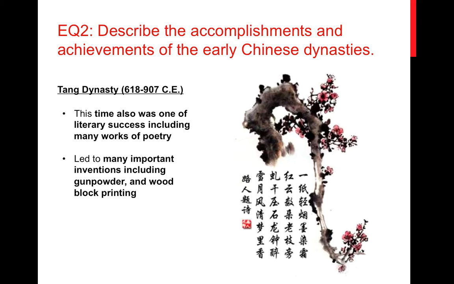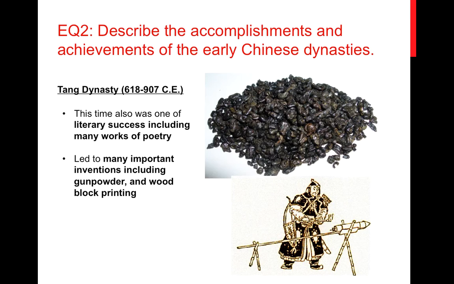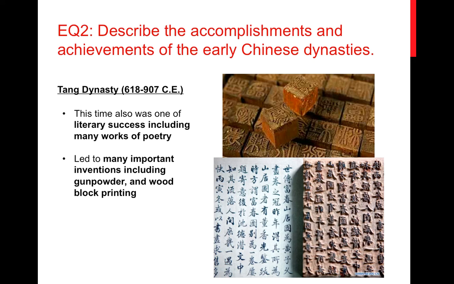So that was very significant, as well as woodblock printing, which was large pieces of wood that they carved different characters on, and then you could ink it all in one large piece and use it to create books or other things using paper, which we talked about was an invention in the previous dynasty. So both very significant innovations of this time period.